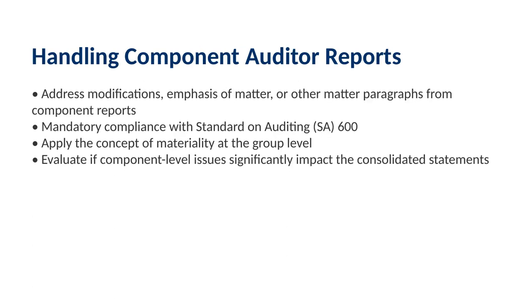First, let's talk about how the parent auditor handles the reports from component auditors. If a component auditor has included a modification, an emphasis of matter, or an other matter paragraph in their stand-alone report, the parent auditor can't just ignore it. They must follow the requirements of Standard on Auditing 600, which deals with using the work of another auditor. The key takeaway here is that the parent auditor must apply the concept of materiality. They need to evaluate whether the issue raised by the component auditor is significant enough to impact the consolidated financial statements as a whole.